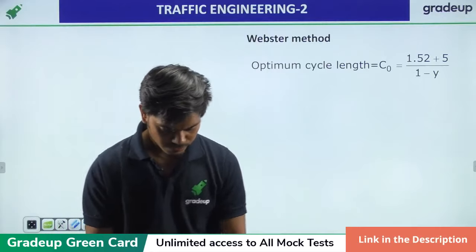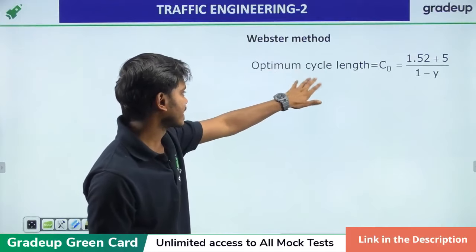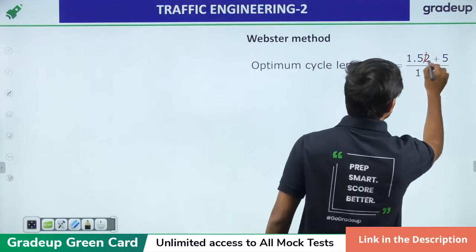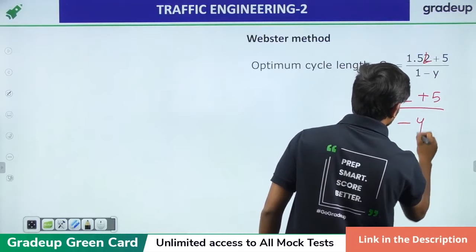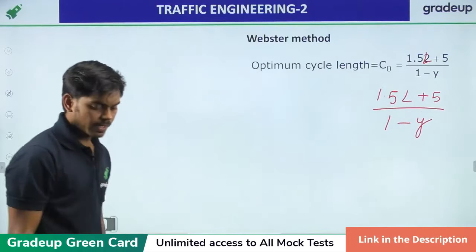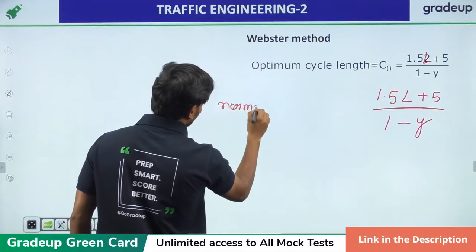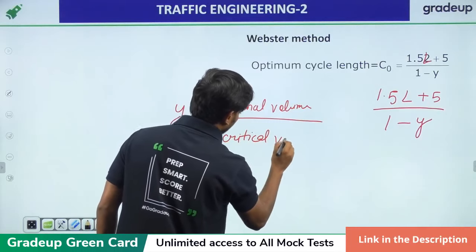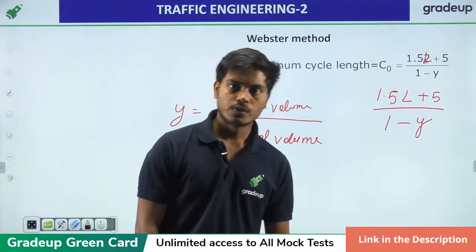Let me just see if we have any question. Yes, we have one question for this. So optimum cycle length can be determined by, where L is the lost time, 1.5 L plus 5 upon 1 minus Y. What is Y? Y is the ratio of normal traffic volume of the road divided by the critical volume. Normal volume by critical volume. Okay.